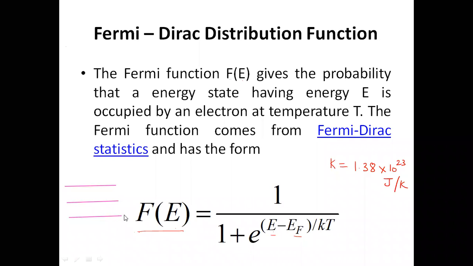Let us suppose this state is having energy E1, this state is having energy E2, or this state is having energy E. So what is the probability? The word probability is very important. What is the probability that this state having energy capital E is occupied by an electron at temperature capital T? This probability is given by the Fermi-Dirac distribution function denoted by F(E). This is the expression of the Fermi-Dirac distribution function.